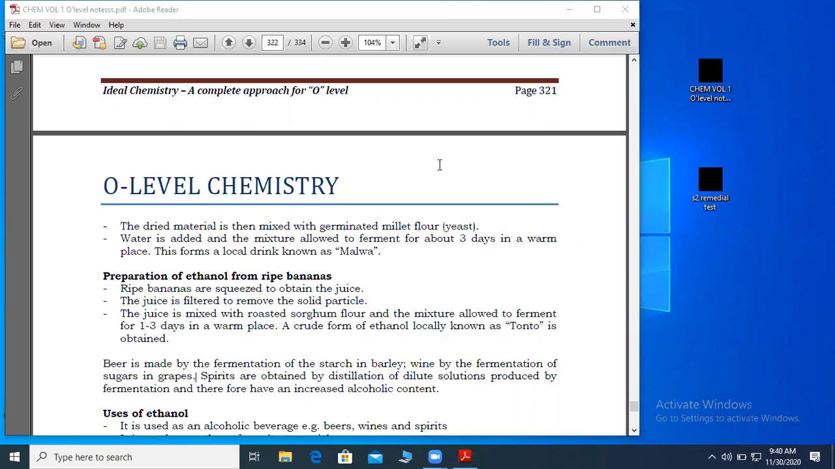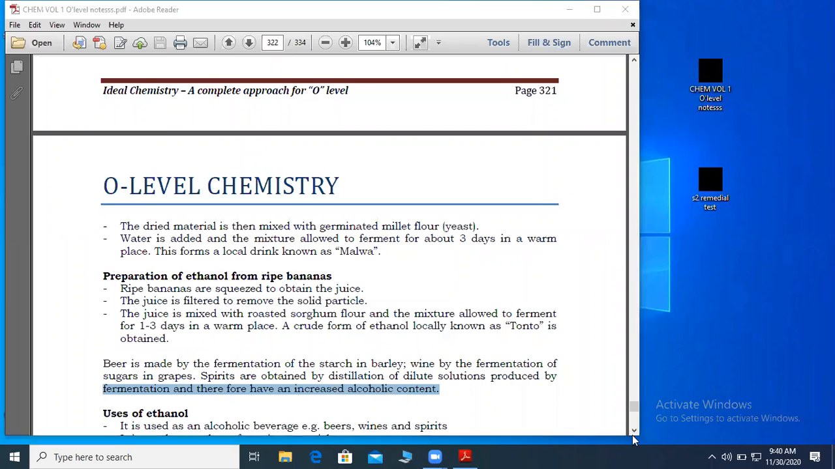So all this is chemistry. Beer is made by fermentation of starch, and then spirit, that concentrated ethanol, which you call warage, is made by fractional distillation of the solutions which are obtained by fermentation. After fermentation, you continue and do fractional distillation.